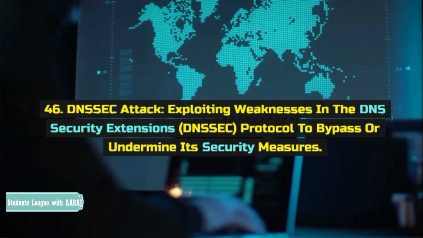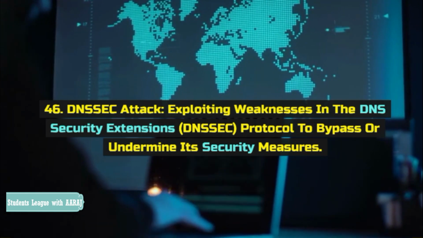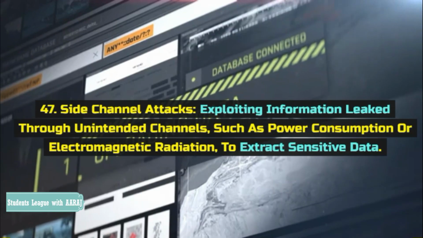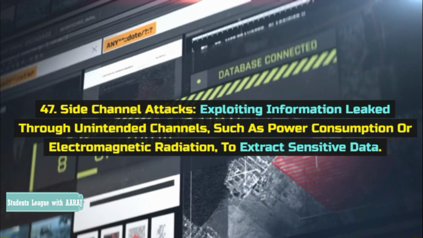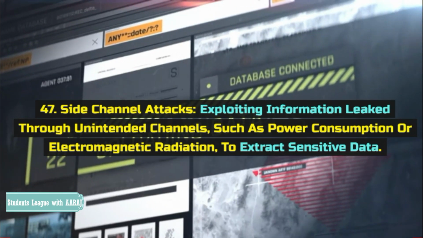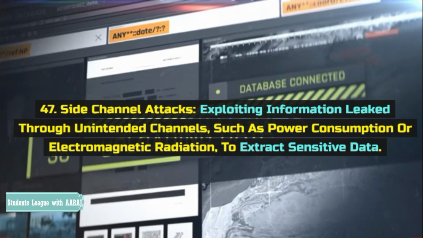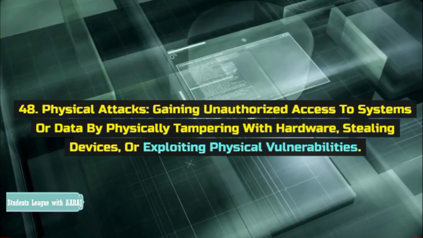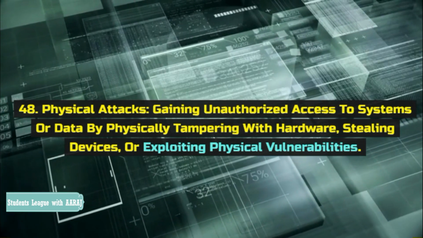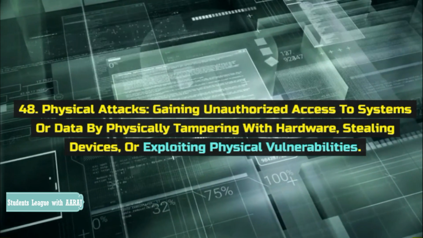Exploiting weaknesses in the DNS security extensions, DNSSEC, protocol to bypass or undermine its security measures. 47. Side channel attacks. Exploiting information leaked through unintended channels, such as power consumption or electromagnetic radiation, to extract sensitive data. 48. Physical attacks. Gaining unauthorized access to systems or data by physically tampering with hardware, stealing devices, or exploiting physical vulnerabilities.